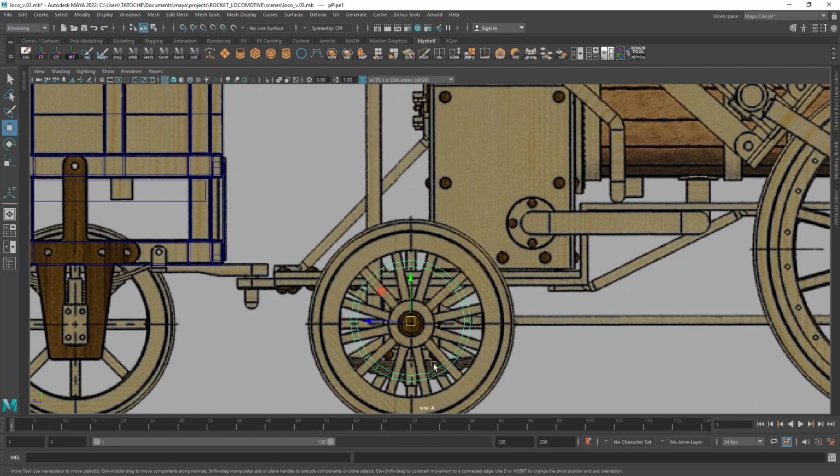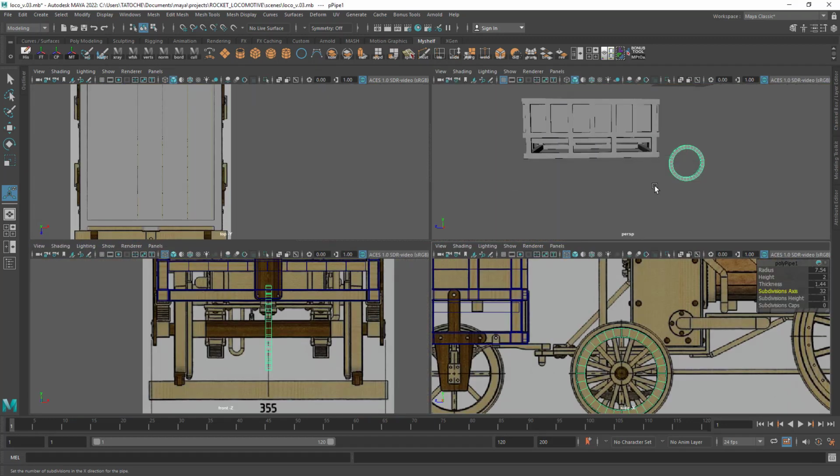Let's zoom in a little bit. Okay, let's adjust the position again. Okay, now press C and change the radius to about 7.5. Let's adjust it. Okay, change the thickness to about 1.4. Okay, increase the subdivision axis to make the wheels smoother and give us a lot of edges to work with. Set about 32.